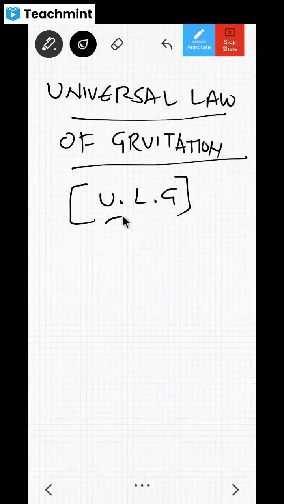Okay. So they will ask this question for sure: what is the universal law of gravitation? Then you have to say